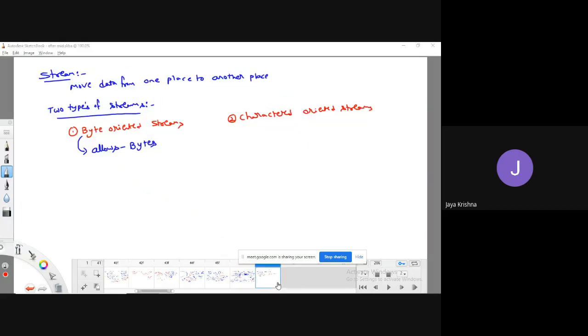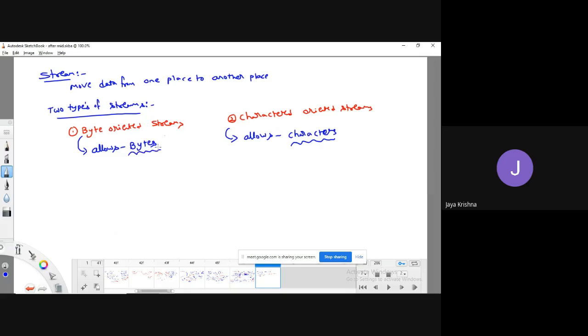So bytes. See, there is a major difference between this byte oriented stream and character oriented stream. First, let me complete what you mean by character oriented stream. It is also a kind of stream which is going to allow the flow of data in the form of characters.